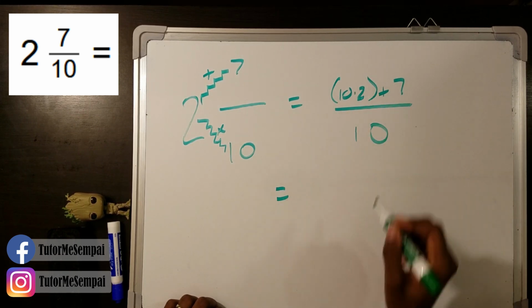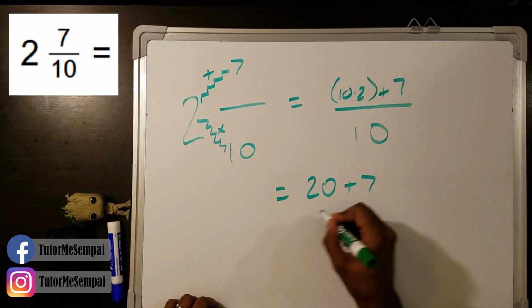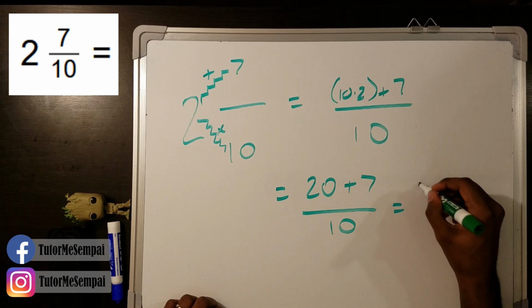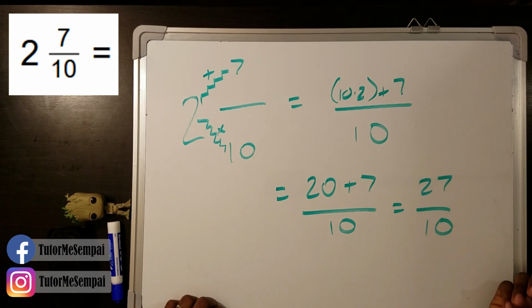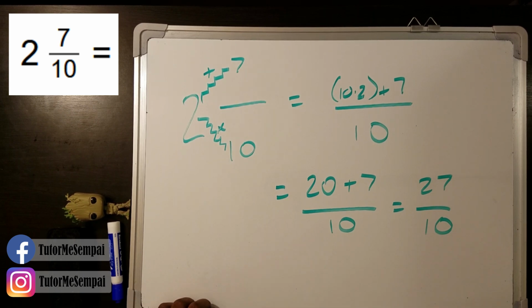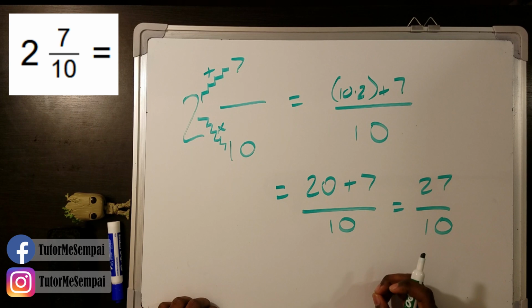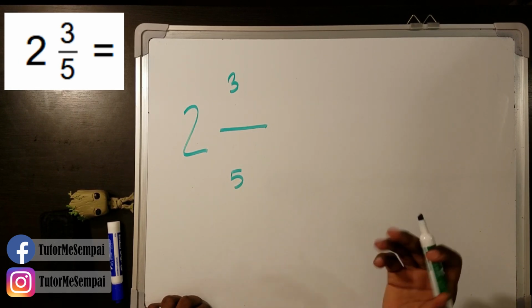So what is 10 times 2? Well, that's going to be 20 plus 7. And what's 20 plus 7? Well, that's 27. And that's how we're going to use the stair method to change this mixed number into an improper fraction. Let's do one more example. Using the stair method here, how are we going to convert this into an improper fraction?